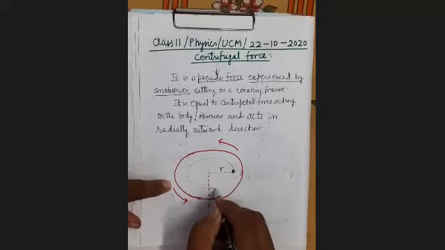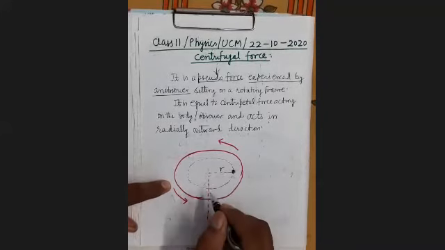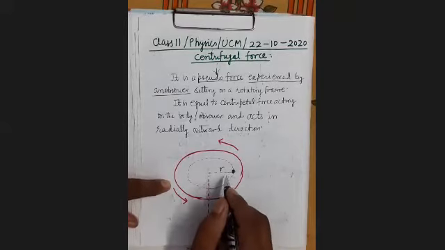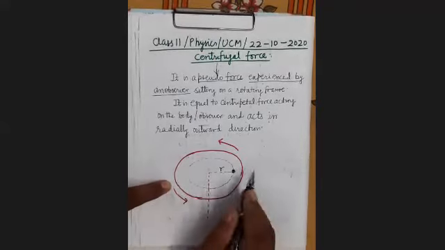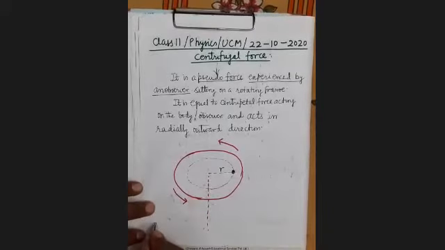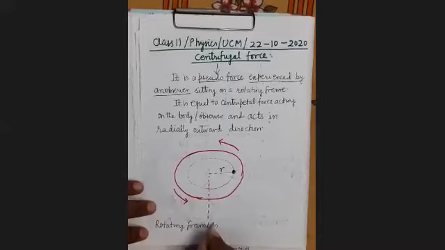And since it is describing a circular path, therefore what will happen? It is subjected to an acceleration called the centripetal acceleration. Therefore, a rotating frame is a non-inertial frame.